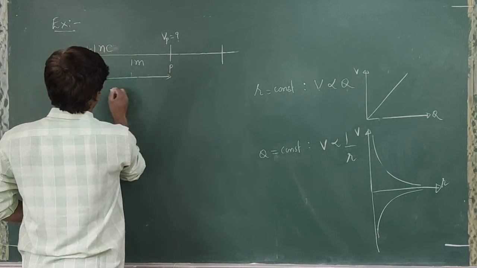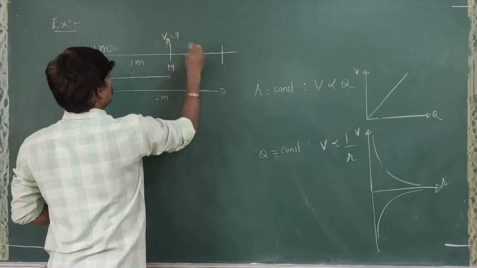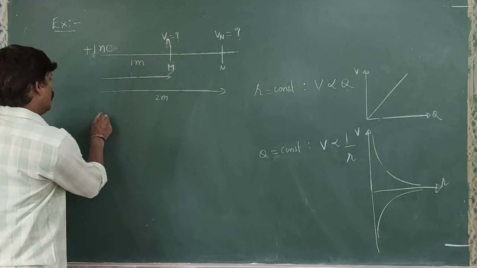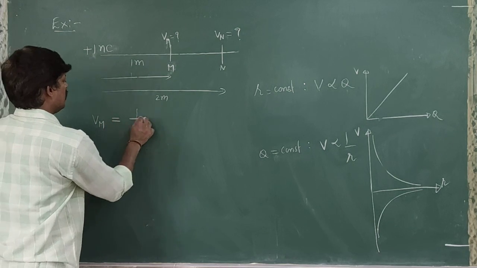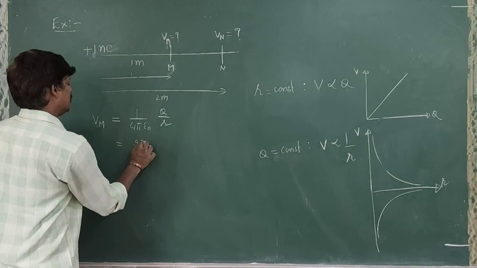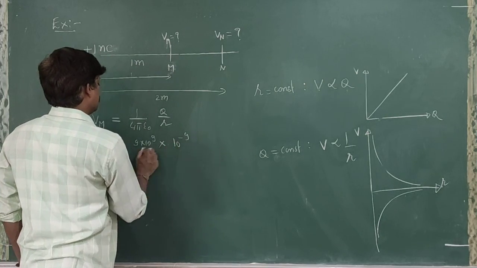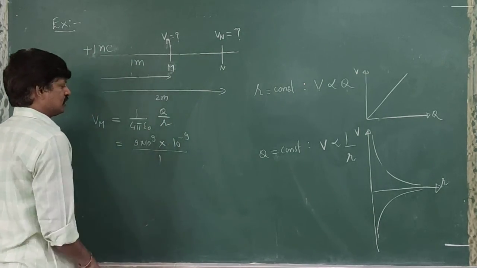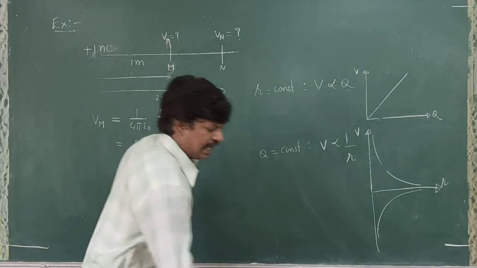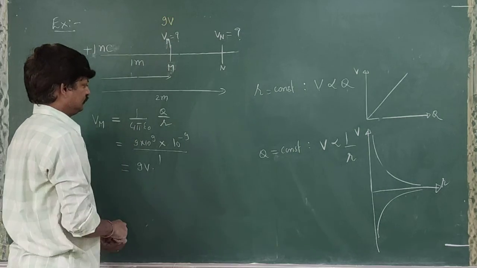Now this is 1 meter. Let's say this is 2 meters. We call this one N. So at N, what is the potential? Let us try to find out. So what is potential at M? What's the formula? 1 by 4 pi epsilon naught Q by R. What's the value of 1 by 4 pi epsilon naught? 9 into 10 to the power of 9. What's the value of Q? 1 nanocoulomb, so 10 to the power of minus 9, divided by R. R value is how much? 1. That means how much are you going to get? 9 volts. So at the end, we are having 9 volts.